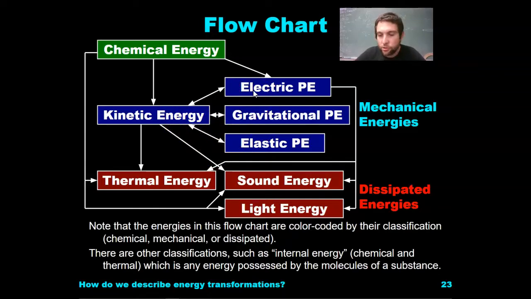Note the energies in this flowchart are color-coded by their classification: chemical, mechanical, or dissipated. There are other classifications such as internal energy, which are chemical and thermal, which is any energy possessed by the molecules of a substance. But just like we had internal forces, like the beating heart of the track runner not affecting the motion, the internal energies can kind of be forgotten about unless we're focusing specifically on those smaller particles.